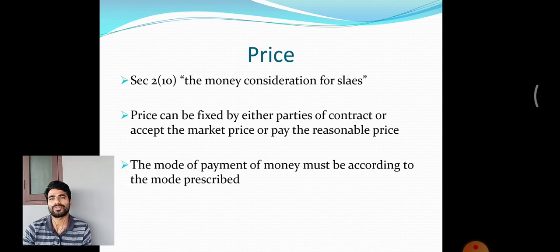Then price can be fixed either by agreement between the two parties, or by market conditions, or you pay the market price, or you pay a reasonable price. That also is possible. Then the mode of payment of money must be according to the mode prescribed by the contract. You pay by check, you pay by draft, or pay today or pay tomorrow, or maybe in future, whatever it is, you pay the money according to the mode prescribed.